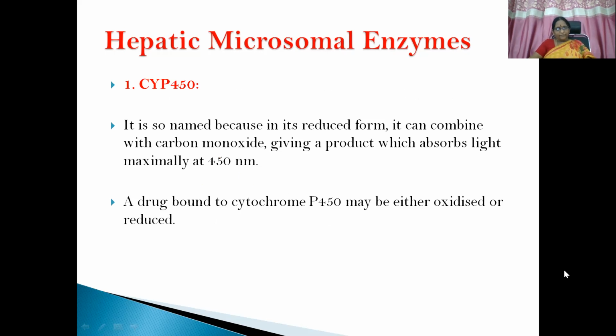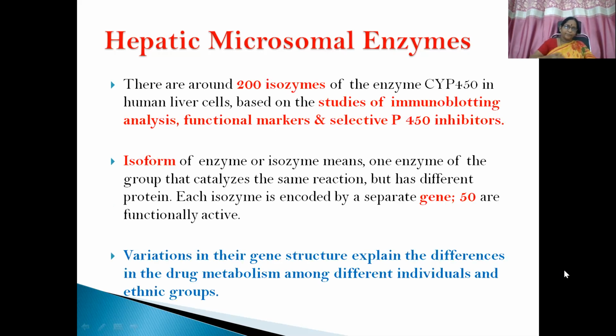Cytochrome P450. Why is it known as cytochrome P450? It is so named because in its reduced form, it is a hemoprotein. Cytochrome P means it is a hemoprotein. In its reduced form, it can combine with carbon monoxide, giving a product which absorbs light maximally at 450 nanometers. That's why it is referred to as cytochrome P450. Maximum light absorption occurs at that particular wavelength. A drug bound to cytochrome P450 may be either oxidized or reduced.